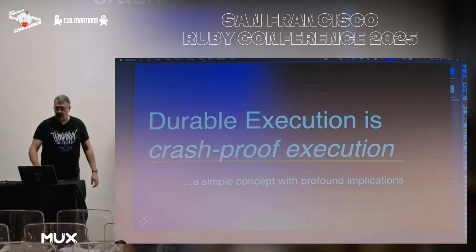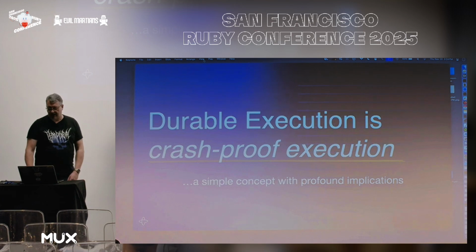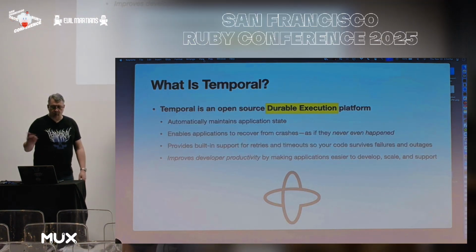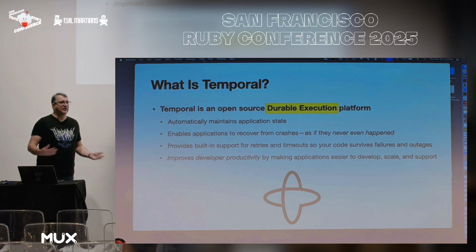So I just did the demo. Durable execution is crash-proof execution. Temporal is an open source durable execution platform. It automatically maintains the state of your application, which enables your applications to recover from a crash as if it never even happened.